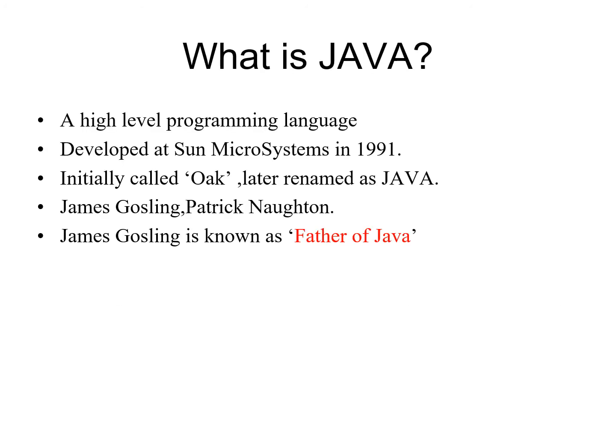Java is a high-level programming language. It was developed at Sun Microsystems in 1991. Its initial name was Oak, and later it was renamed as Java. James Gosling, Patrick Naughton are some of the people involved in the Java development team. James Gosling is known as father of Java programming language.